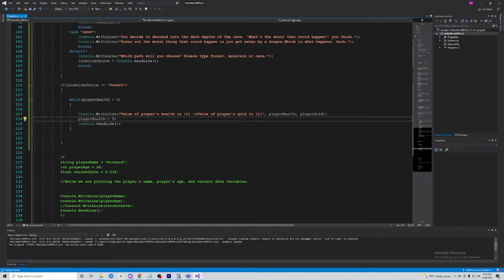So again, the structure of a while loop is the while keyword, and then the condition that is evaluated at the end of each loop. And then when it's false, it breaks out of the loop. So as long as this is true, it'll run this, and then when it's false, it'll break out of it. You can have what's called an infinite loop, and that's really dangerous with while loops because that will just infinitely loop in your program, and then it will essentially crash the program because there's no way to stop it.